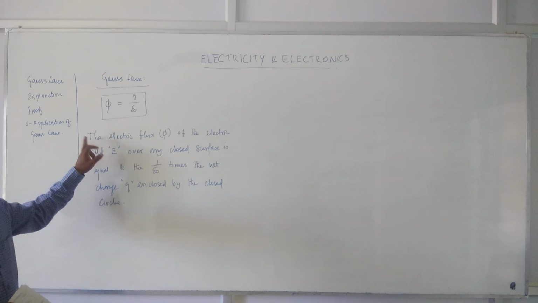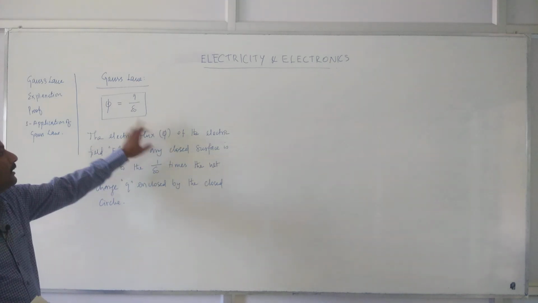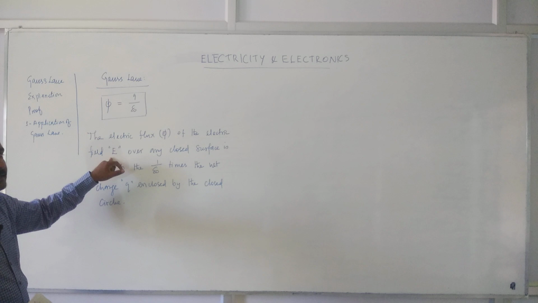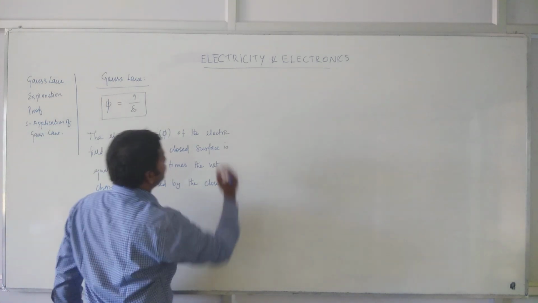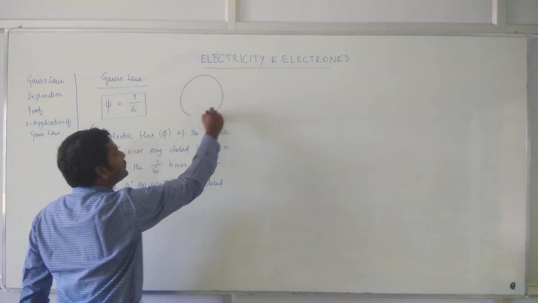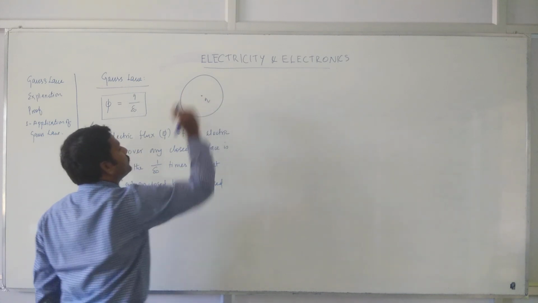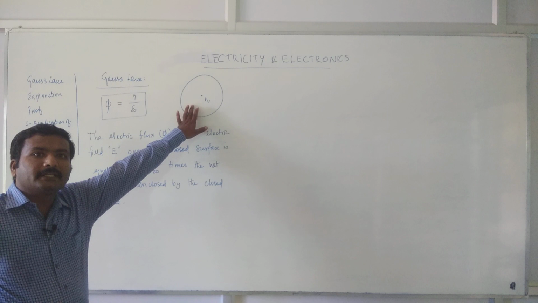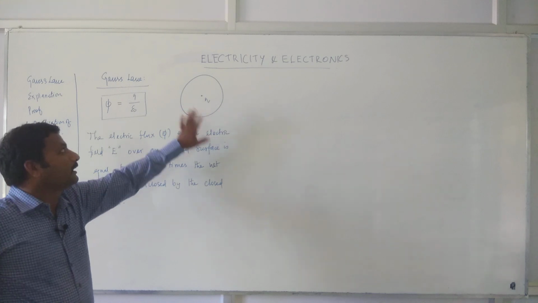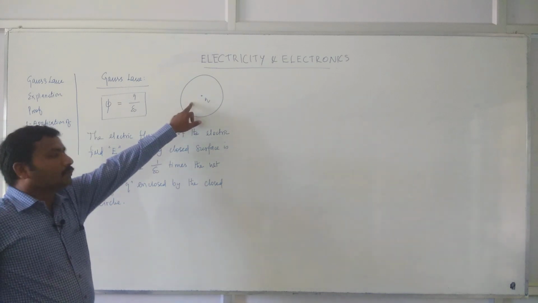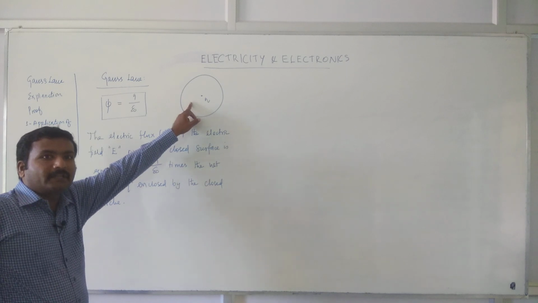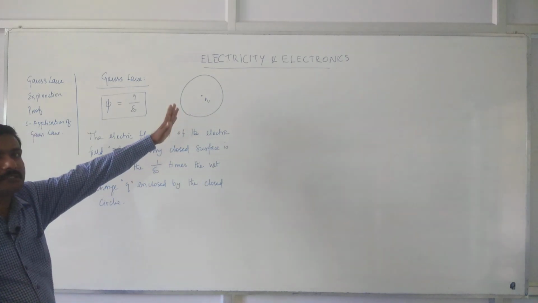Gauss law is nothing but the electric flux phi of the electric field E. Assume that there is a closed surface within which there is a charge Q. This charge Q will create an electric field, and due to that electric field you can define electric flux as the number of lines passing through a particular surface.